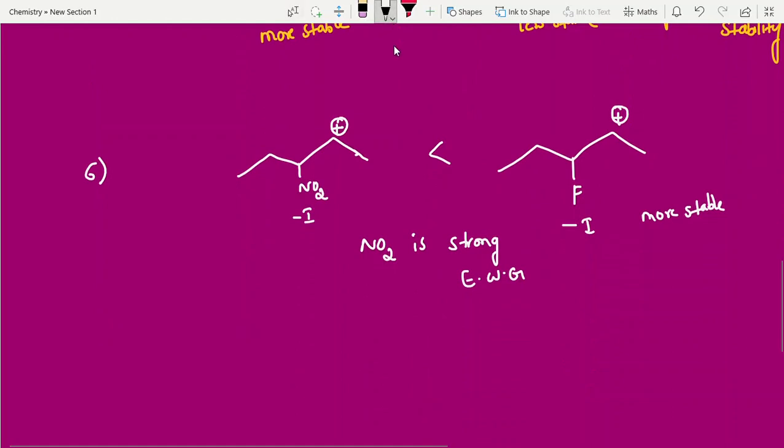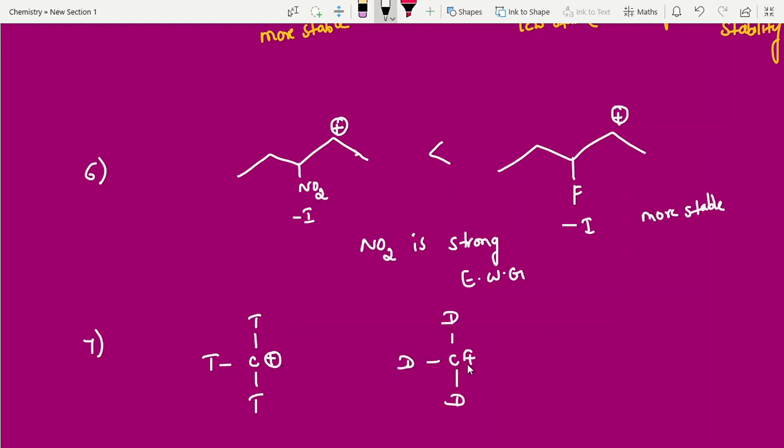Comparison questions. Now next one. Isotopes they are giving. So T, C plus. This is instead of hydrogens they are giving tritium. Tritium is radioactive isotope. We have learned, right? So instead of hydrogen, this is tritium, carbocation, and here they are giving deuterium.